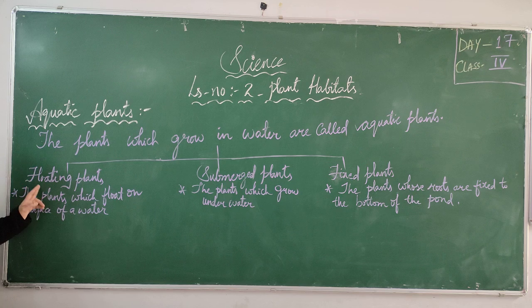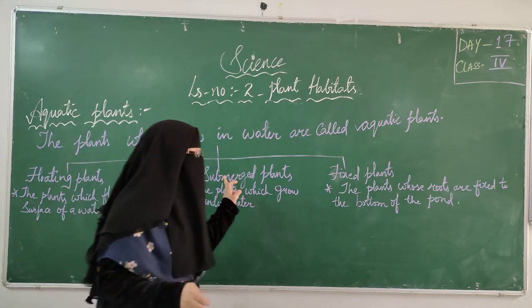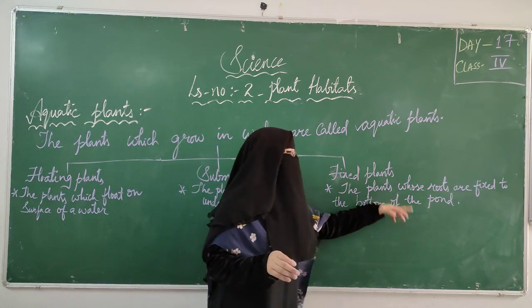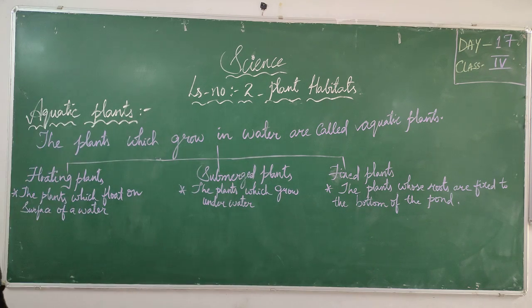See once again, floating plants, the plants which float on surface of the water are known as floating plants. The plants which grow underwater are known as submerged plants. The plants whose roots are fixed to the bottom of the pond are called fixed plants.